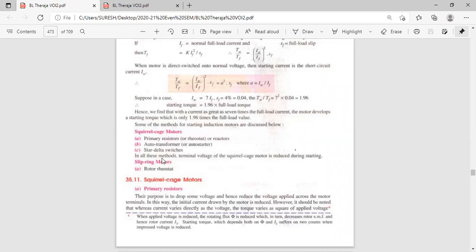In slip ring motors, the method is the rotor rheostat, because in slip ring we can add external resistance. But in the squirrel cage rotor, we can't add external resistance. In the slip ring motor, we can add some external rheostat in the rotor. That is the rotor rheostat control method in the slip ring motor.